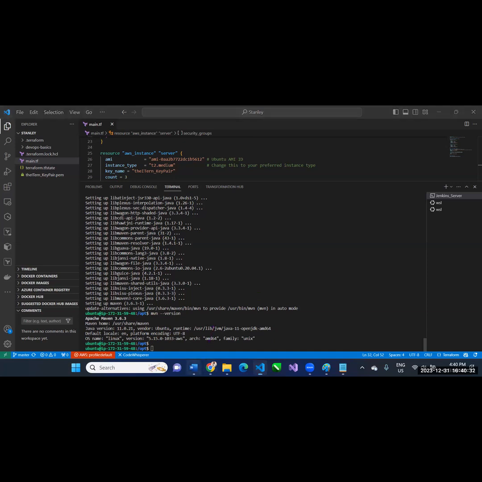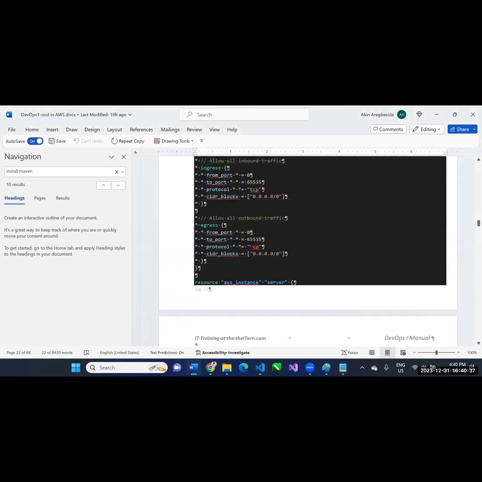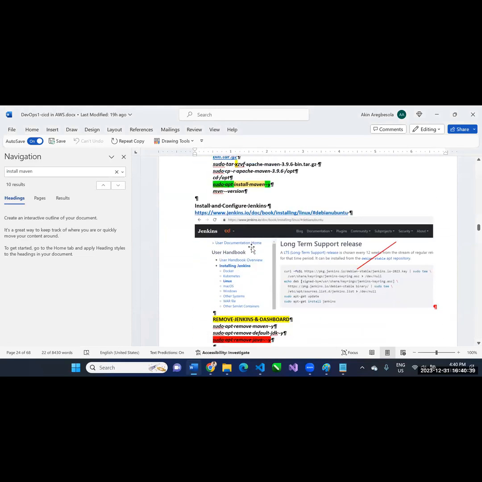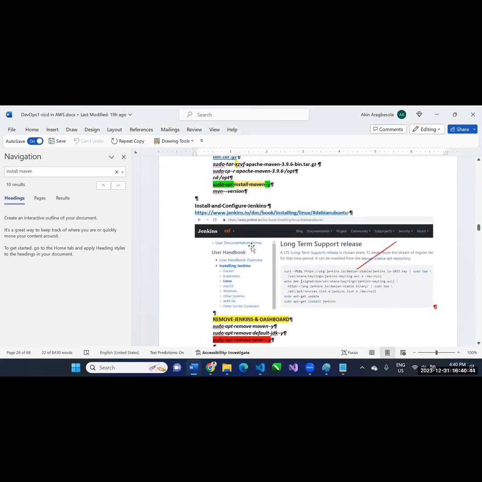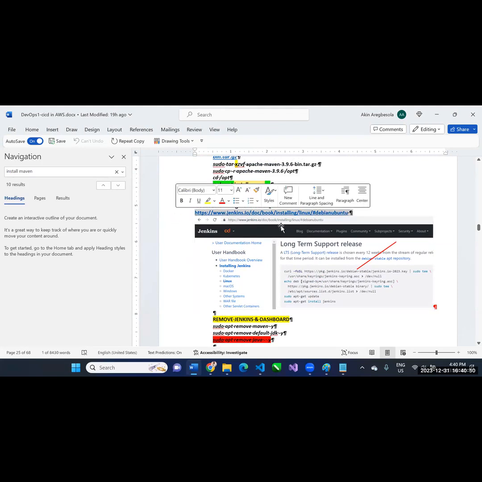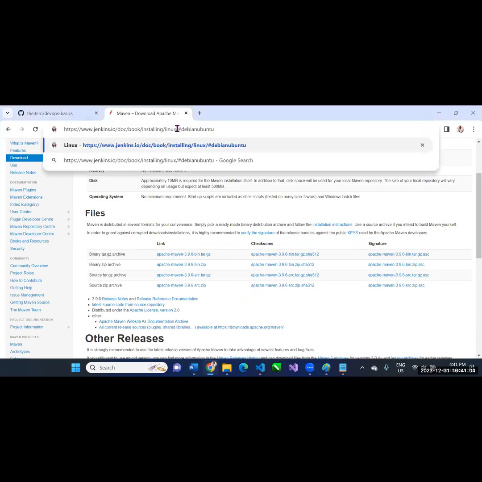So again, I go to the note, and if I scroll down to the appropriate place, I'll find Jenkins. Install and configure Jenkins. Again, like I said, it's about documentation. But every time I copy the documentation into my notes, it has a way of not working. So I don't have the command here, so I'll just go to that documentation to tell me how to install Jenkins.